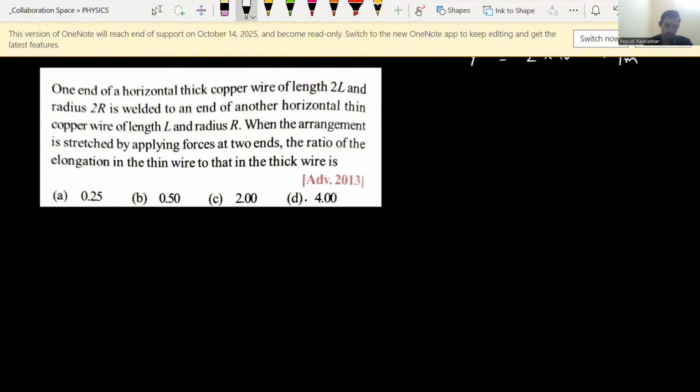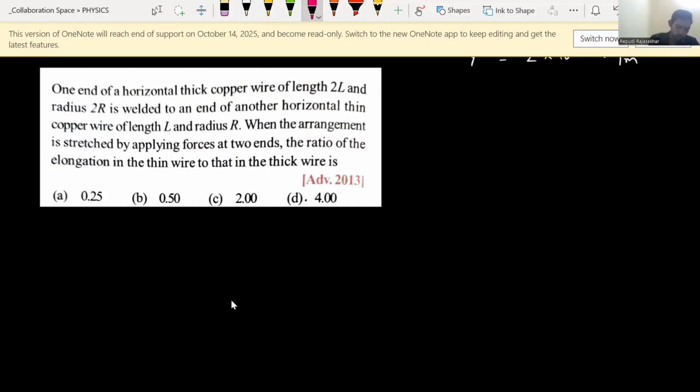One end of a horizontal thick copper wire of length 2L and radius 2R is welded to an end of another horizontal thin copper wire of length L and radius R. When the arrangement is stretched by applying forces at two ends, the ratio of the elongation in the thin wire to that of the thick wire is. They are asking the ratio of elongations, thin wire to thick wire. So first, let us write the given data.